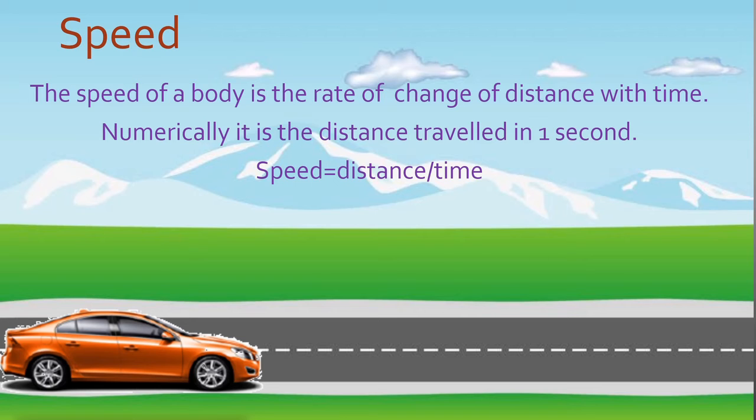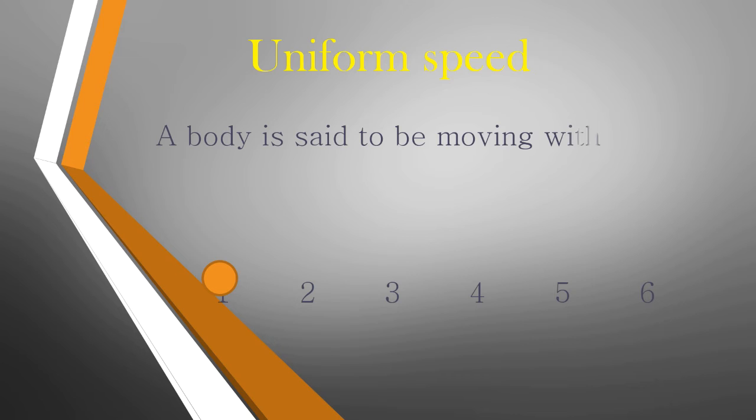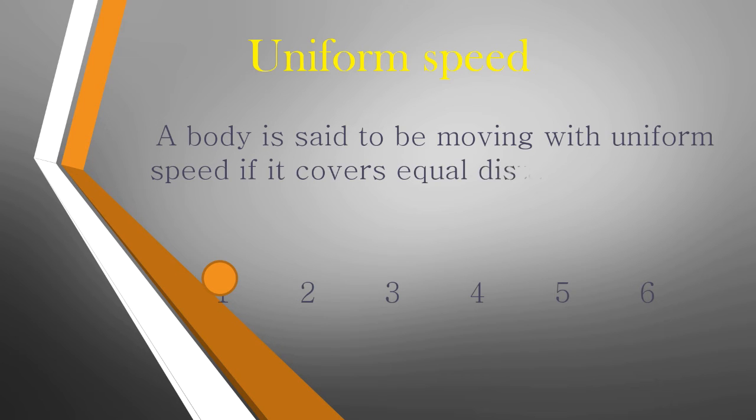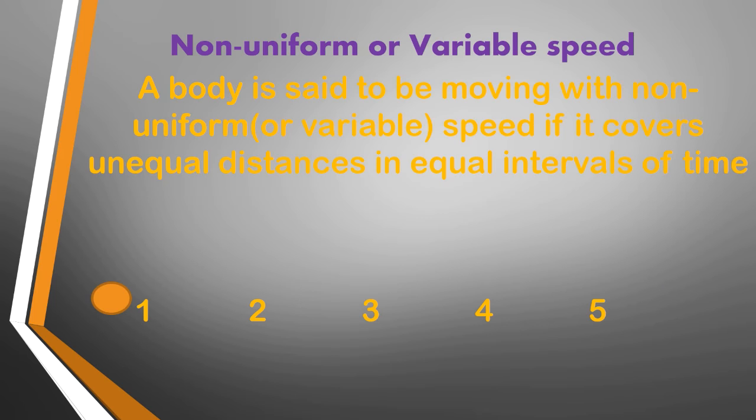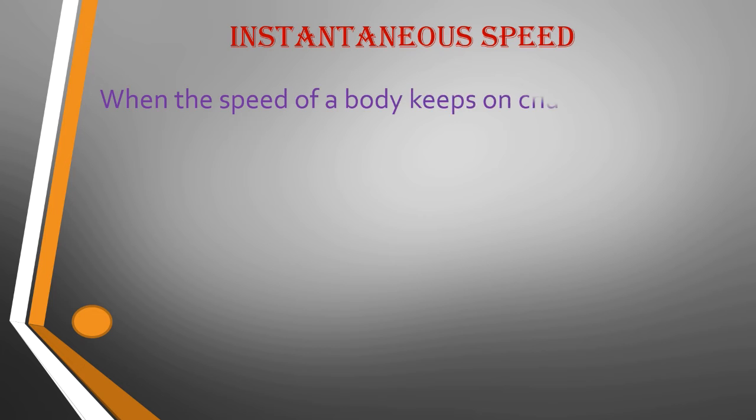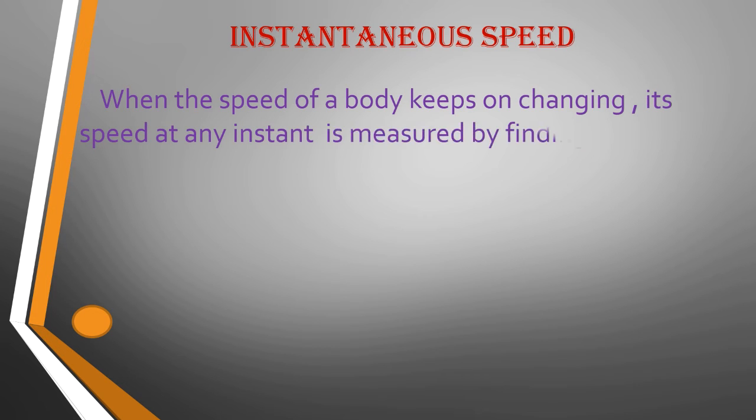Let's see different kinds of speed. If a body covers equal distance in equal interval of time throughout its motion, the body is said to be moving with uniform speed. But if the body covers unequal distance in equal interval of time, the body is said to be in non-uniform motion. That means in non-uniform motion, the body covers unequal distances in equal interval of time and the speed of the body keeps on changing.